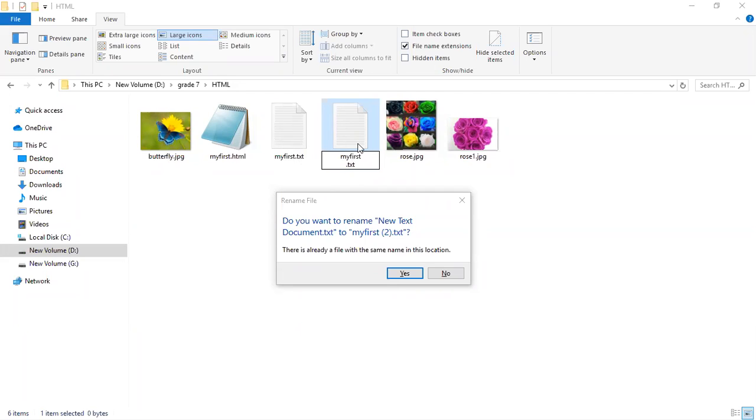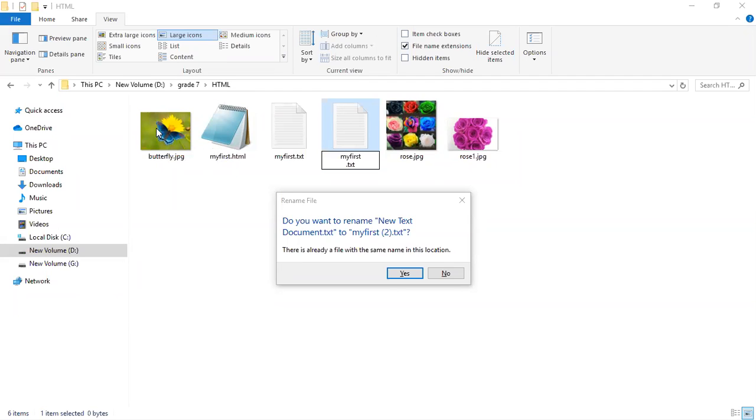Now I am going to give the same name for that file in the same folder. Inside the HTML folder, in the D drive, grade 7, all these files are there. You are listening carefully to what I say, right? Now think about this. We are having all the files within the HTML folder.